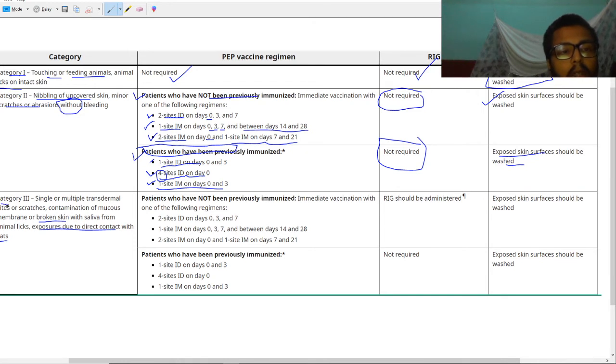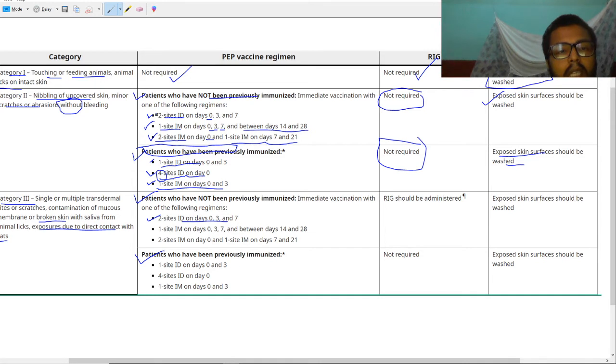For category 3 wounds, there are also two categories: patients who have not been previously immunized and patients who have been previously immunized. If the patient has not been previously immunized, you can give one of the following three regimens. First is two sites intradermal on day 0, 3 and 7, similar to this.